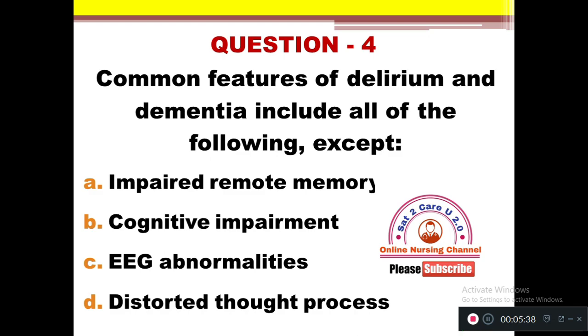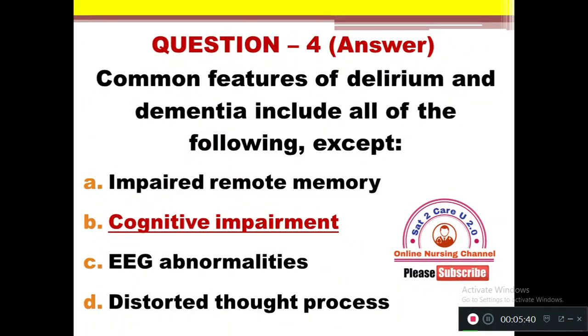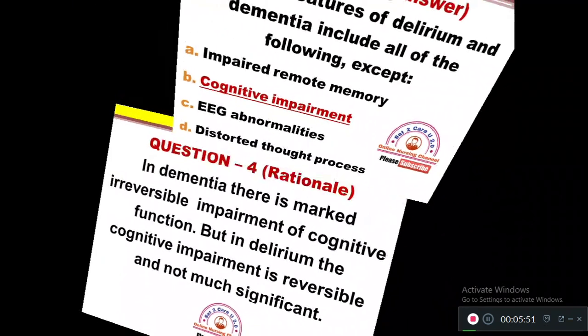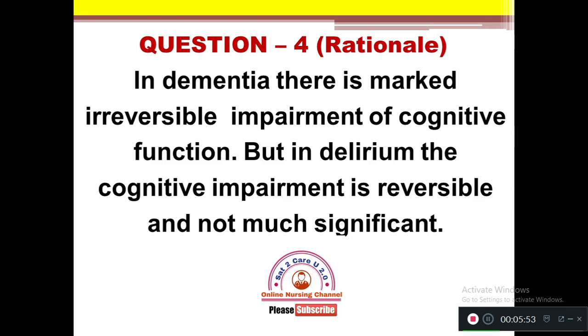What is that? The right answer is cognitive impairment, which is not common between dementia and delirium. The rationale: in dementia, there is a marked irreversible impairment of cognitive function. But in delirium, the cognitive impairment is reversible and not much significant when compared to dementia.